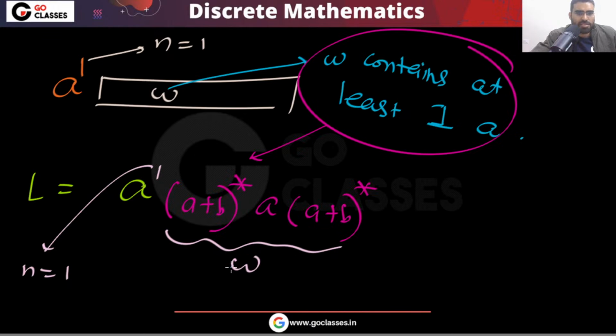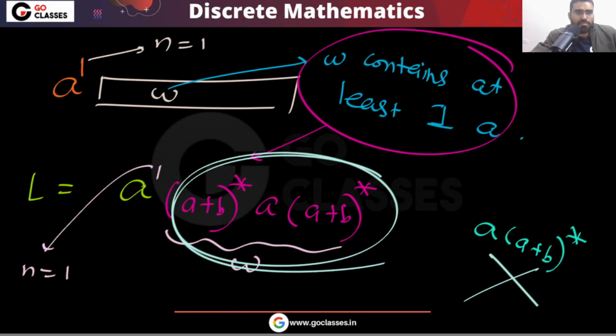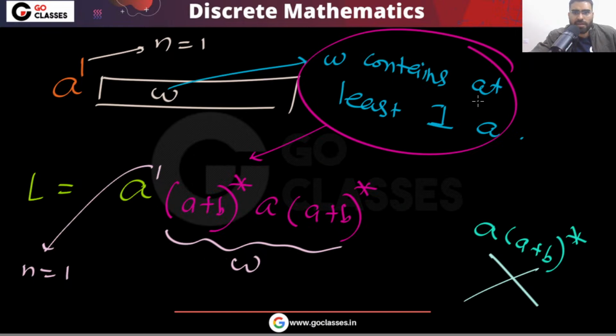So what is your language? Can you tell me? Starting with A and containing at least two A's. This is your language? No, this is wrong. A plus B whole star, this is wrong, because you can notice that you must have A here. This W must contain at least one A, because the question is saying that this string W must contain at least one A. So is this understood, that this was your language in the option D?